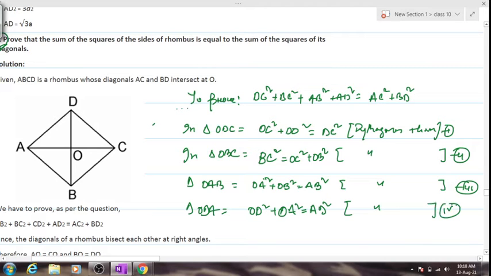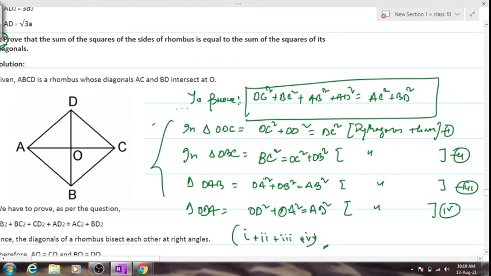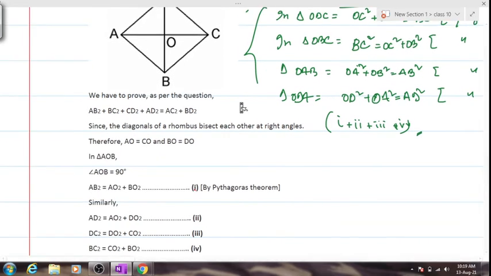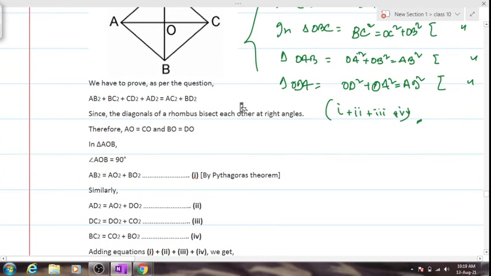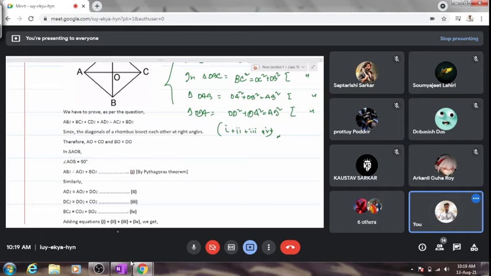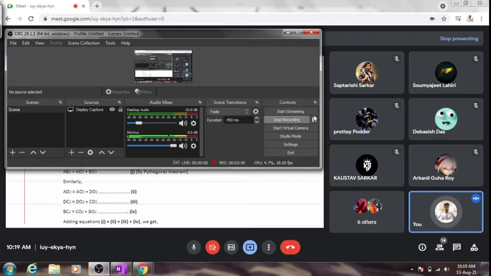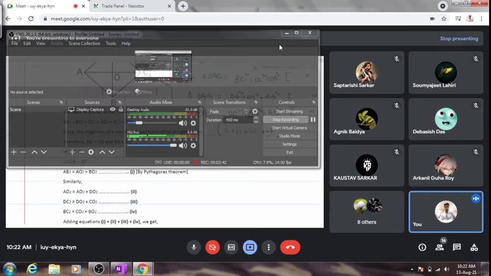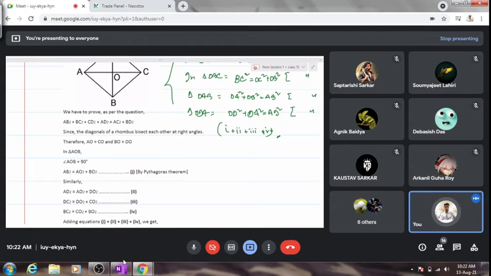Pythagoras theorem, equation 4. Can we add up equations 1, 2, 3 and 4? Please add them up and tell me if you are getting this answer or not. Kindly hurry up and show me if you have got the answer. I'm pausing the video. It's a very simple one. Try it out. Is there anyone in the class who has reached the answer?